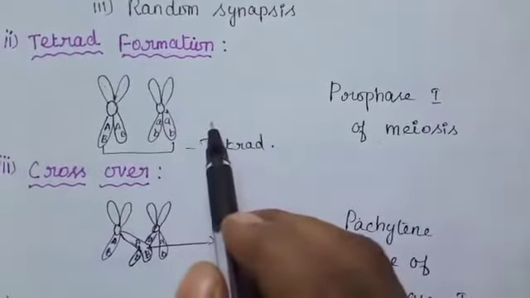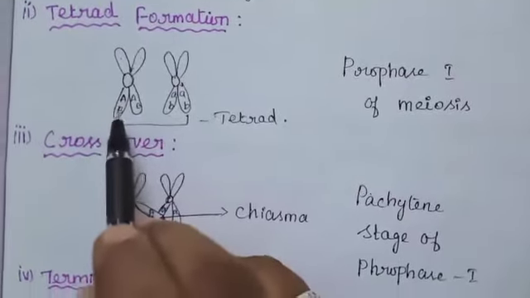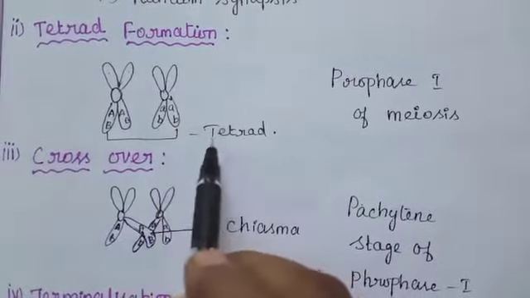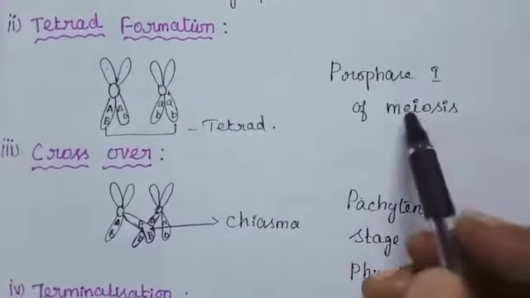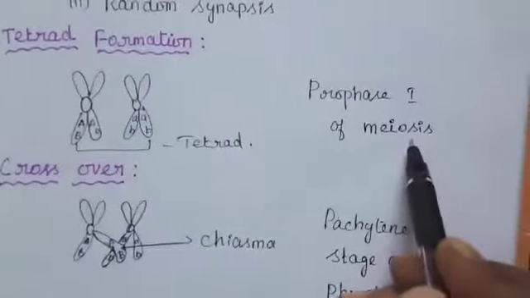At this stage, each bivalent has 4 chromatids, 1, 2, 3, 4 chromatids. This stage is called the tetrad stage. This tetrad formation occurs in prophase 1 of meiosis.